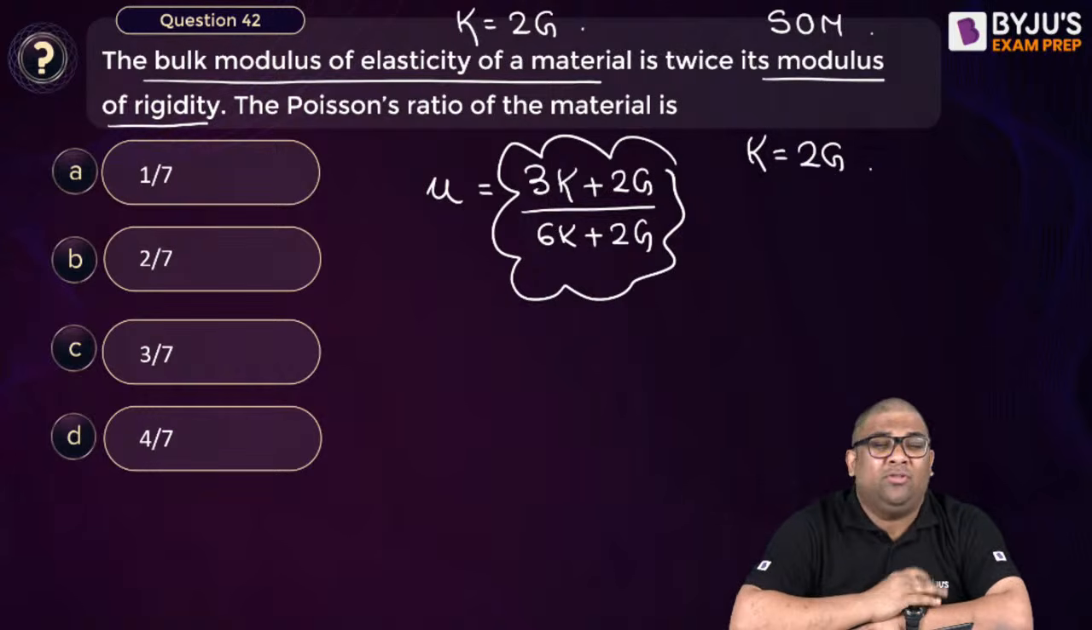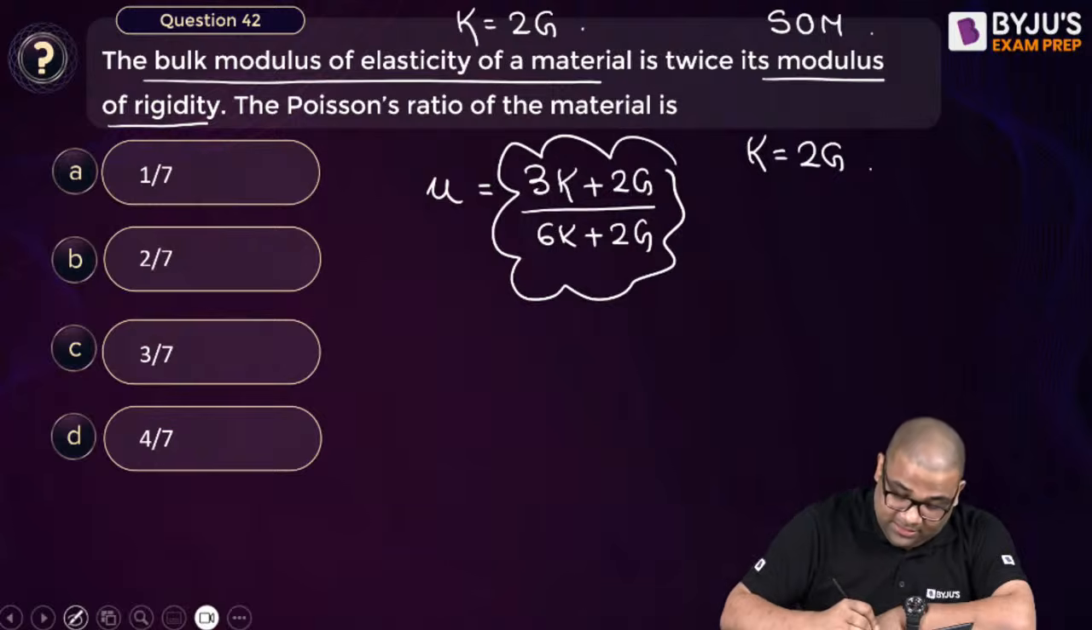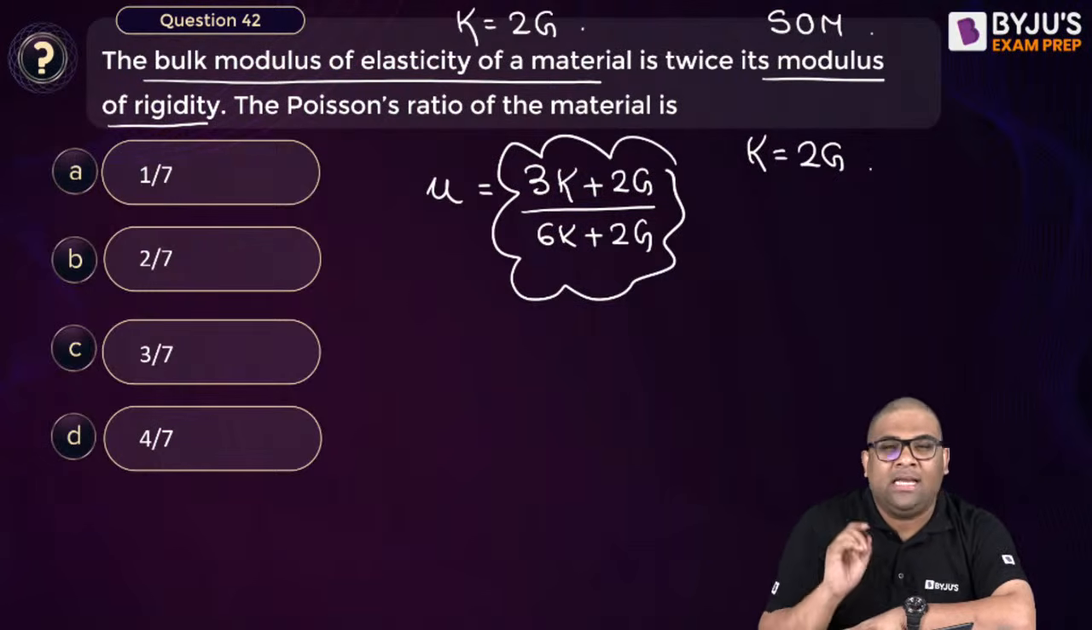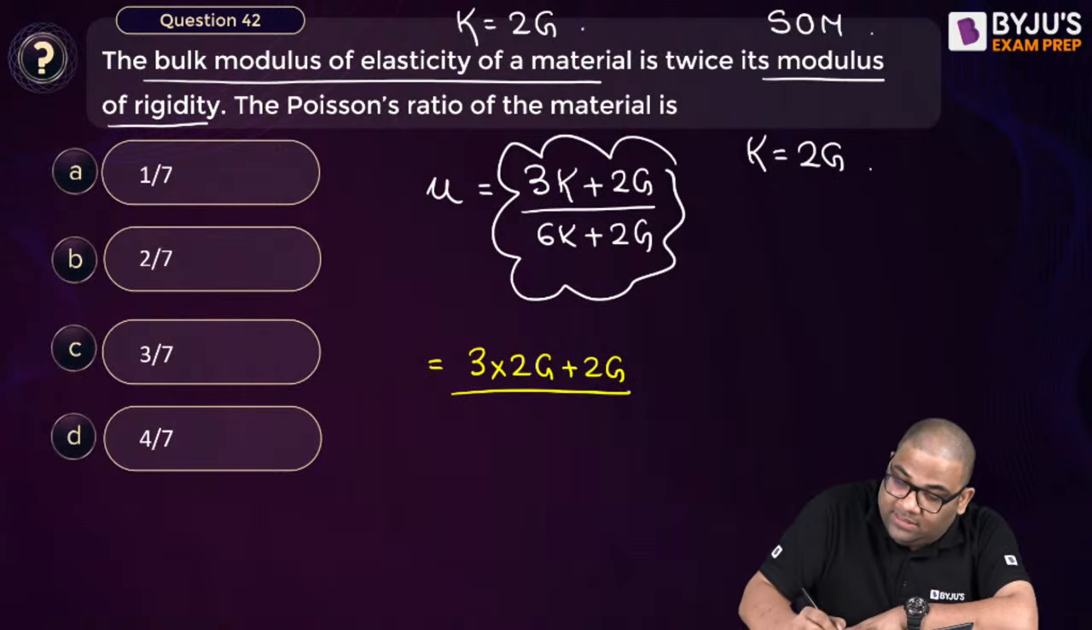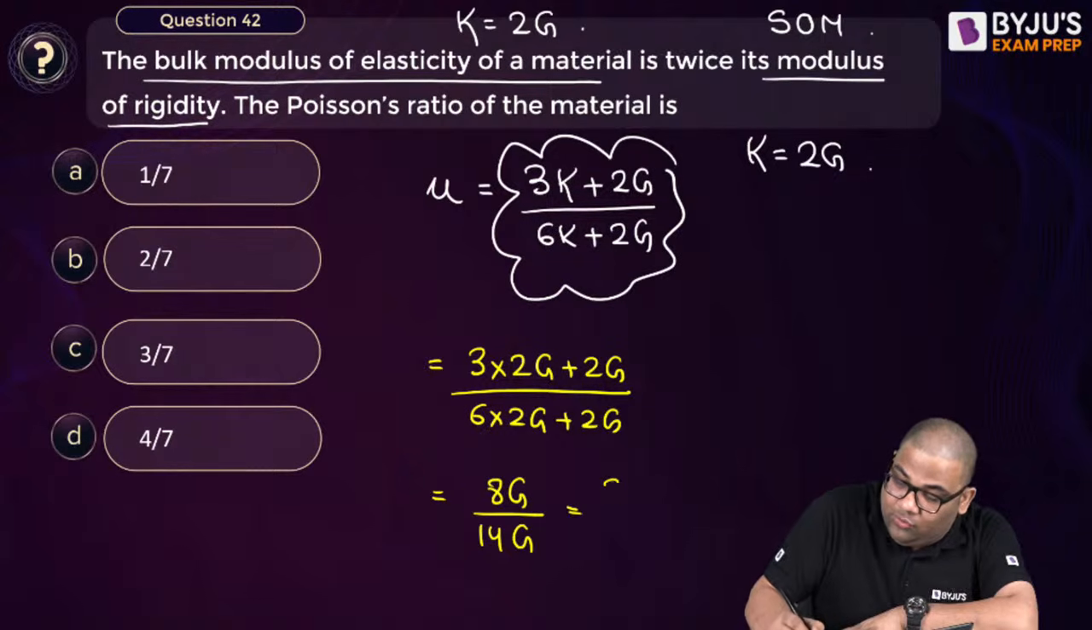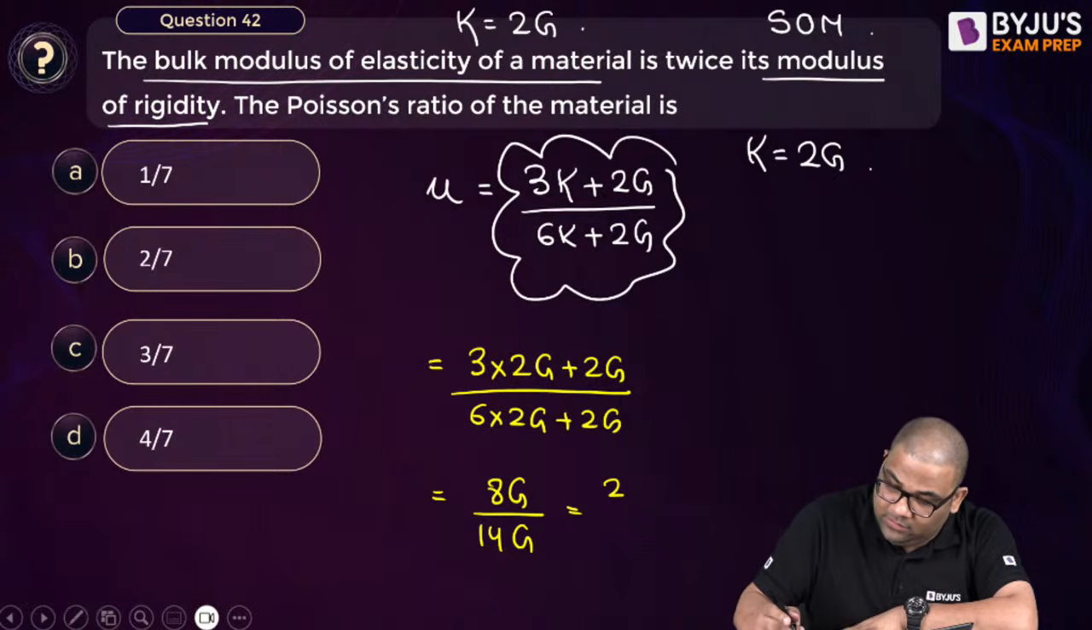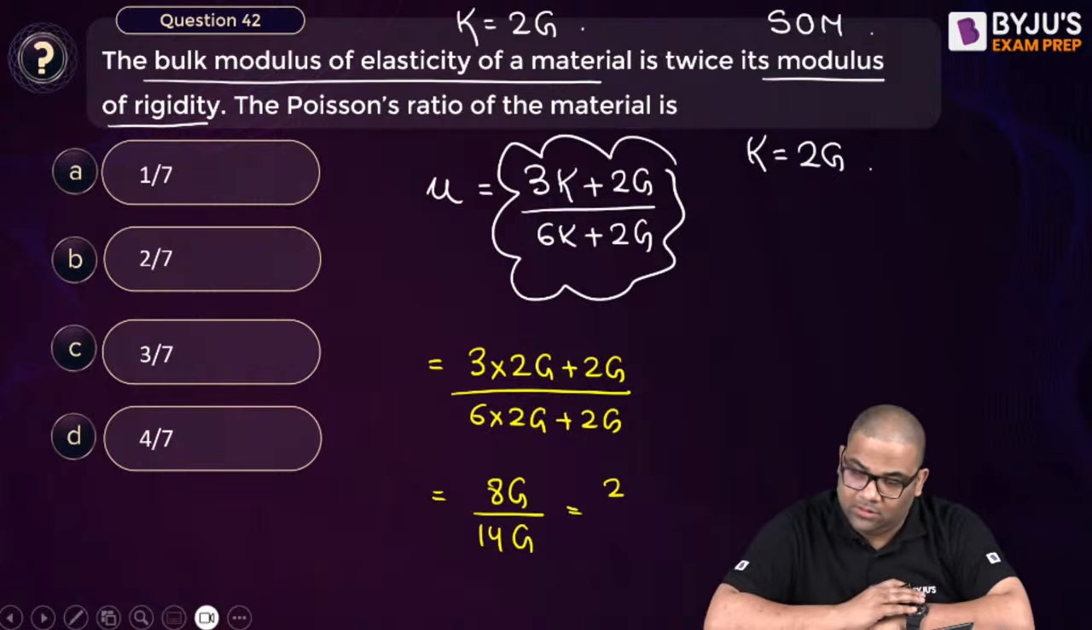See, such kind of questions you can solve very fast. This I call a small numerical. So this is what? 3 into 2G plus 2G by 6 into 2G plus 2G. That is equal to, I can say above becomes 8G, this one becomes 14G. So I can say 8G